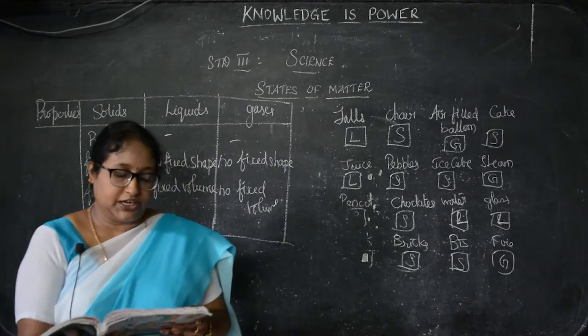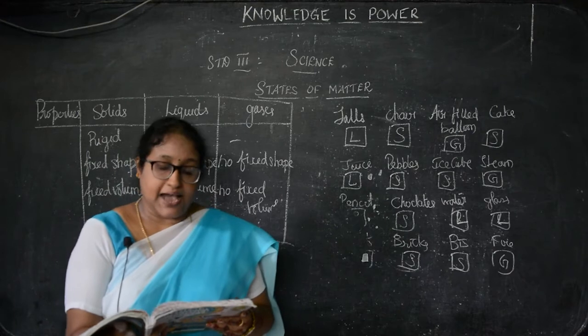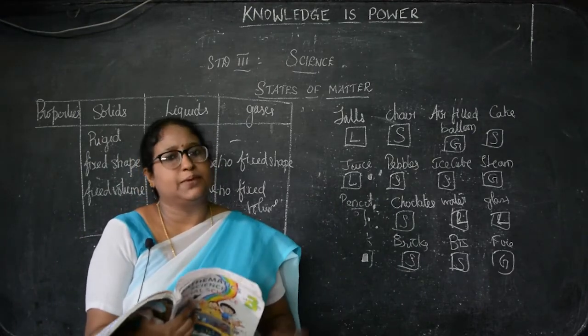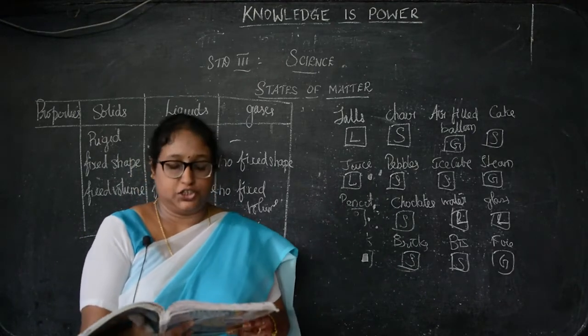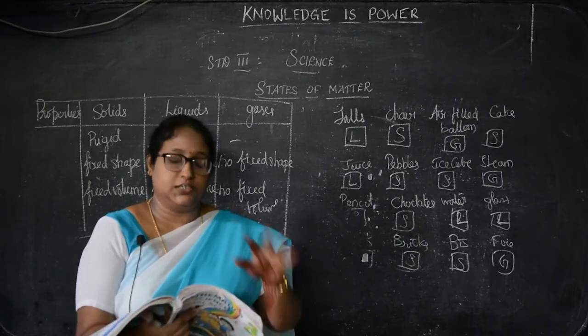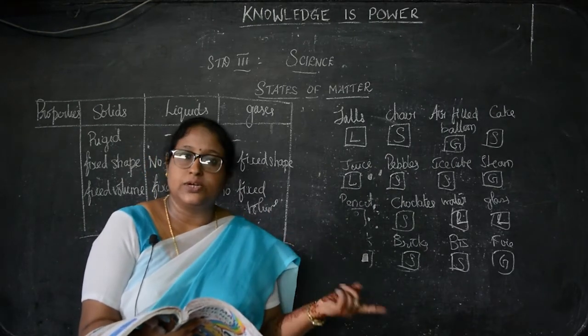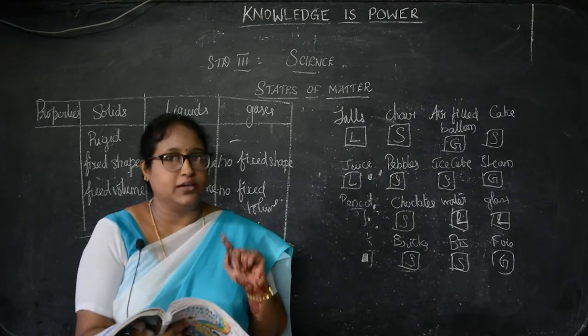Matter changes its state as the temperature changes. Solid changes into a liquid and liquid changes into gas on heating.